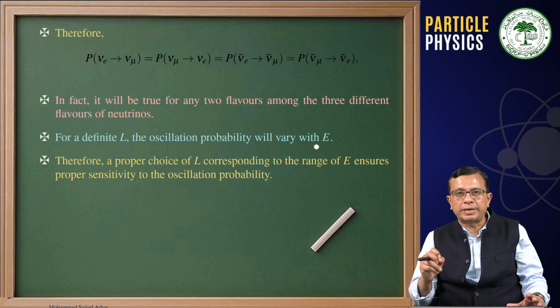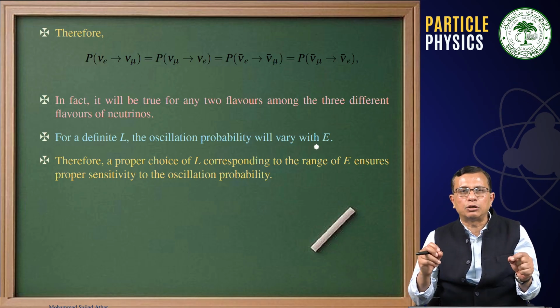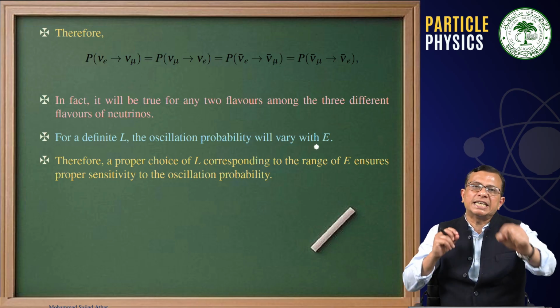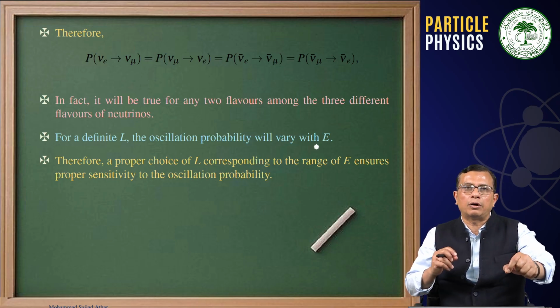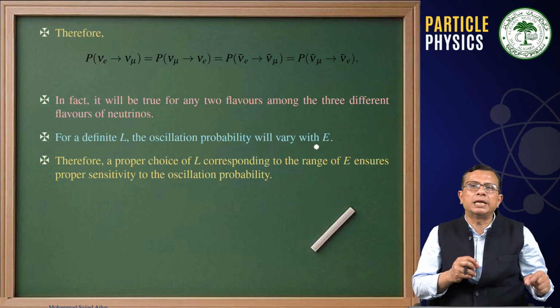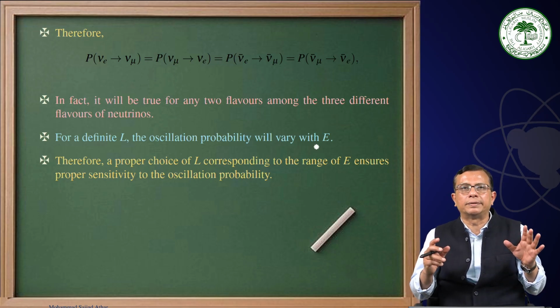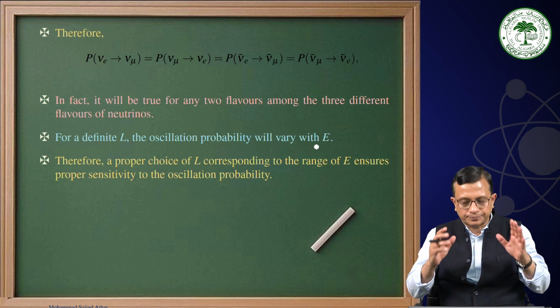That is why I am telling you that if the NOvA experiment has an average energy of 2 GeV, then its length of study will be entirely different from T2K, where the average energy is 600 MeV. The length will be completely different.